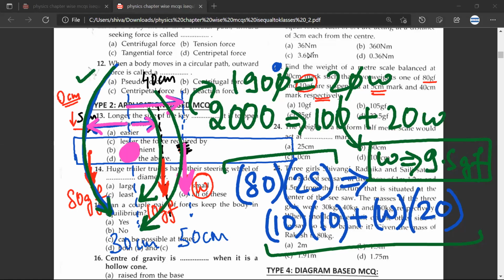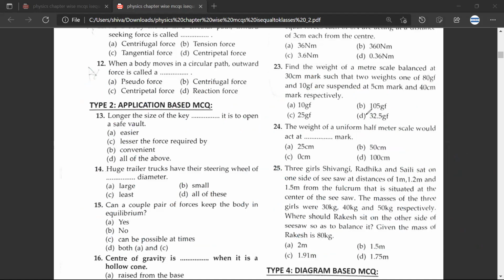Are we clear about this? Yes, sir. So our answer would be W is equal to 9.5 GF. Is there any choice? No, there is no choice. So either our answer is correct, or the choices here are incorrect. You will have to check this later.